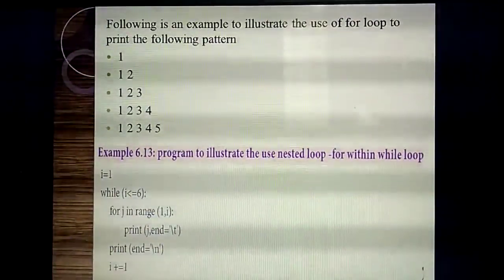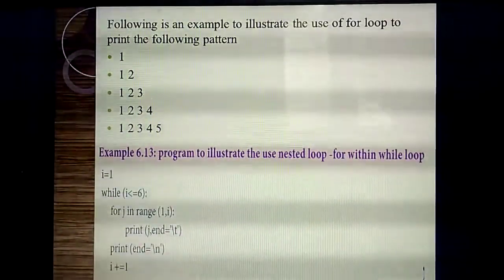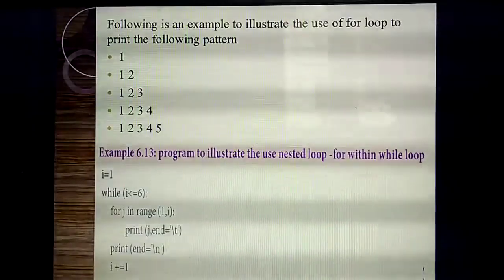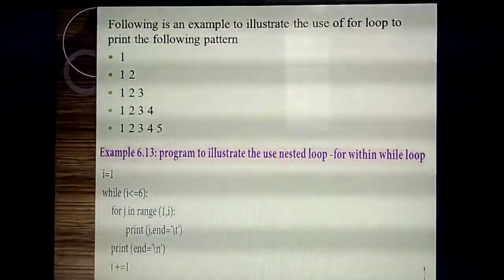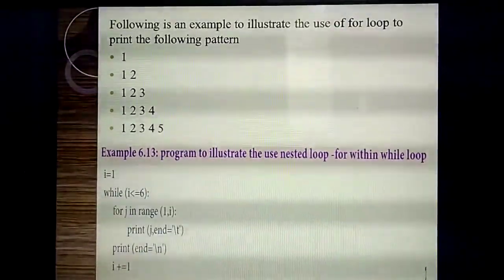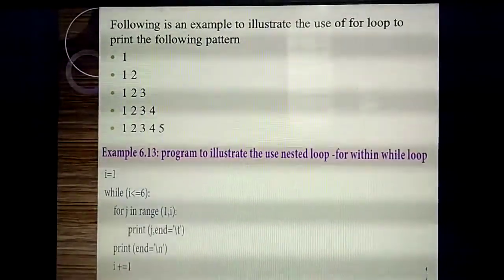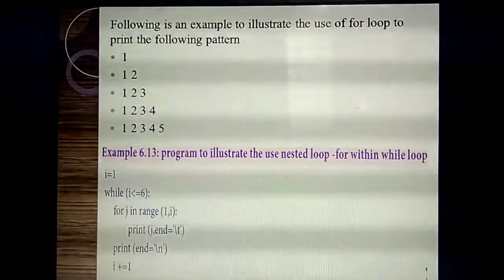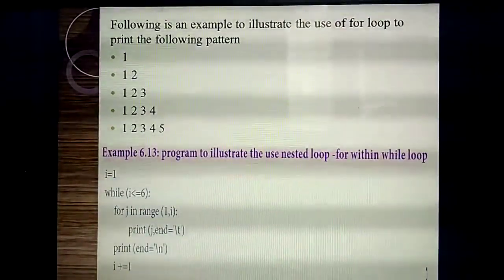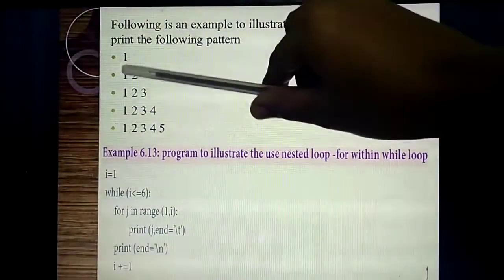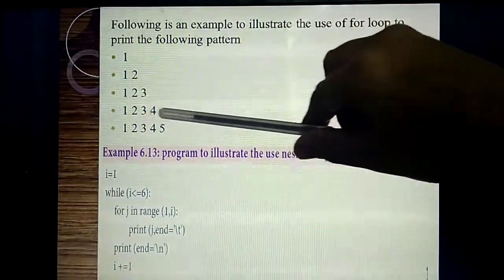Again and again I am telling, last year also they asked this program. In 11th standard also you might have studied. Listen, this is the pattern they have asked. The same program has been asked in 4 different ways. If you study this program, you can write all 4 programs. Sometimes they will give A, AB, ABC, ABCDE.